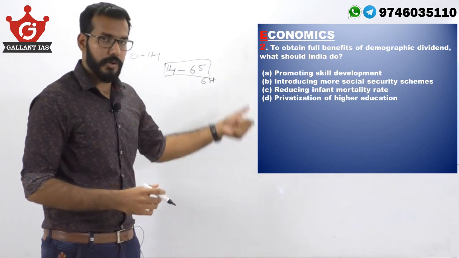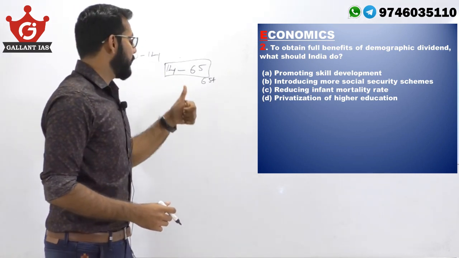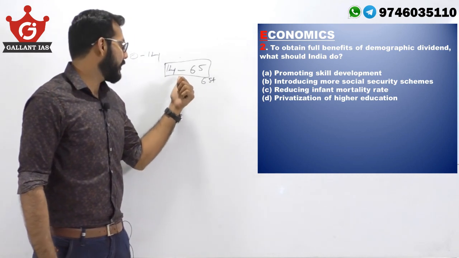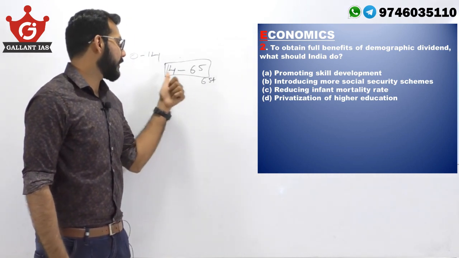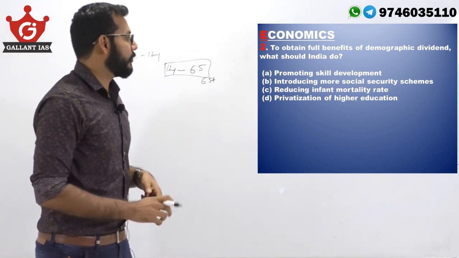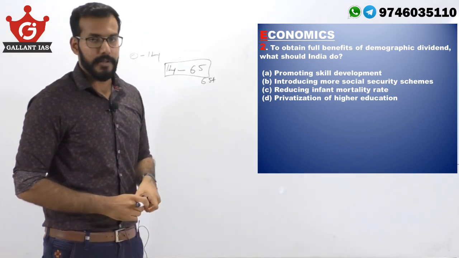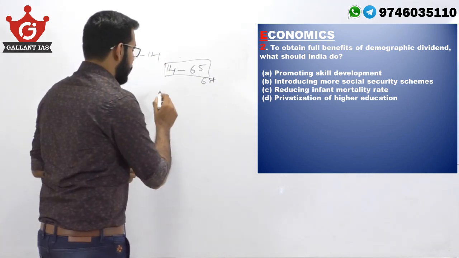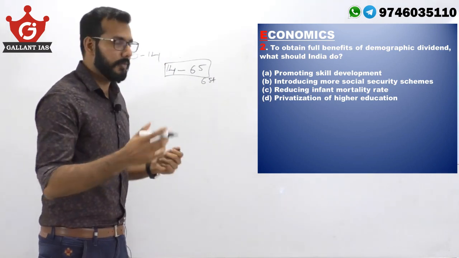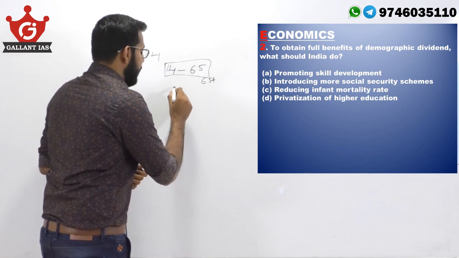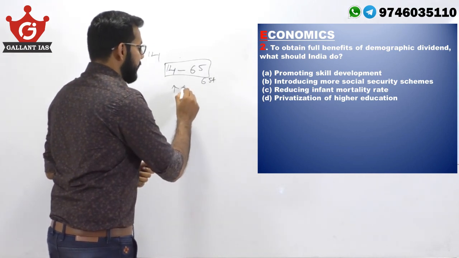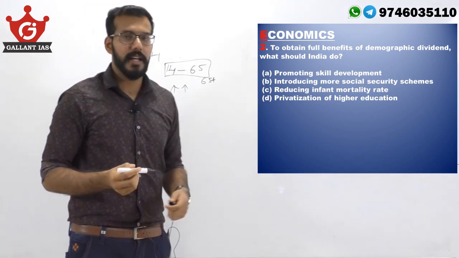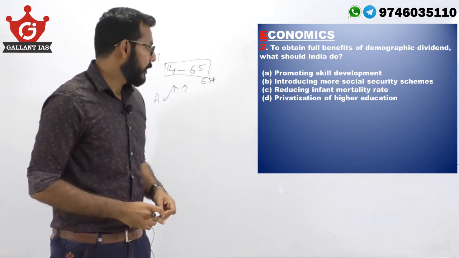That means the choice that we select should directly affect and encourage, so directly bring an advantage to this category, 14 to 65. First option is promoting skill development. With additional skill development, a well-bodied, healthy working age group can increase productivity and increase efficiency. So option A could be the answer. Let's consider the other options before we make our conclusion.